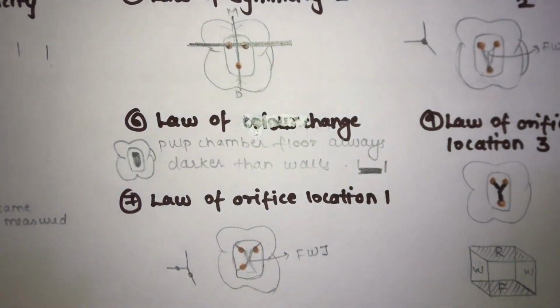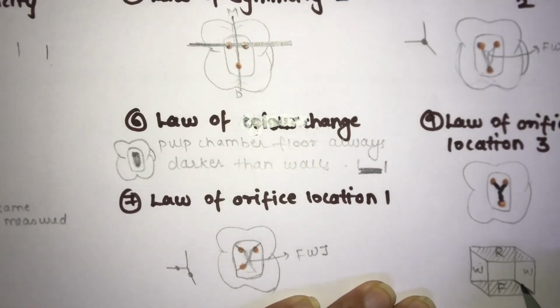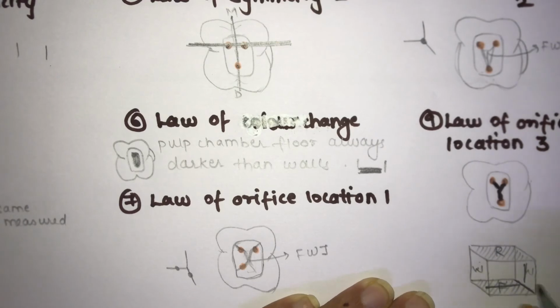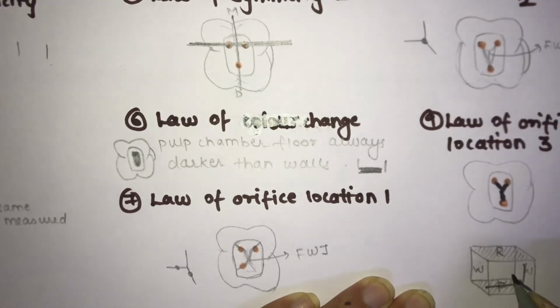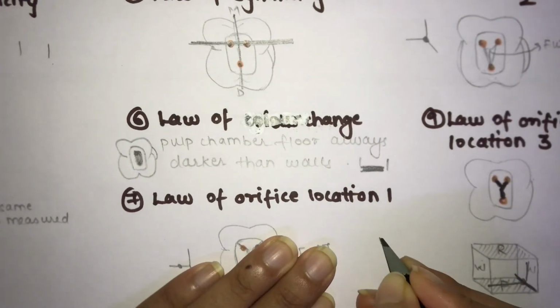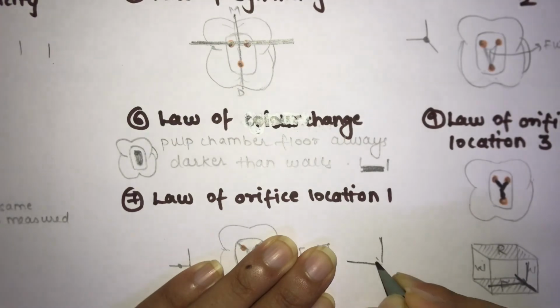junction of your wall and floor. So this becomes your junction of your wall and floor. So this is your floor and this is your wall. For example, we are considering one wall. So this becomes the junction of it. So your orifice can be located at the junction anywhere. So this is like a line angle. Now when you're joining 2 points, it becomes like a line angle.